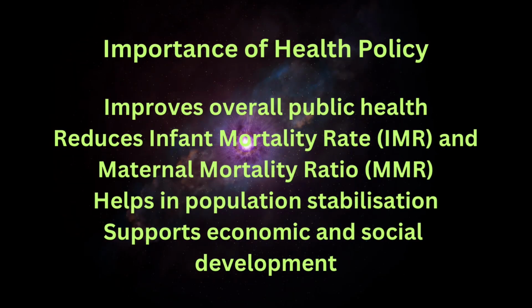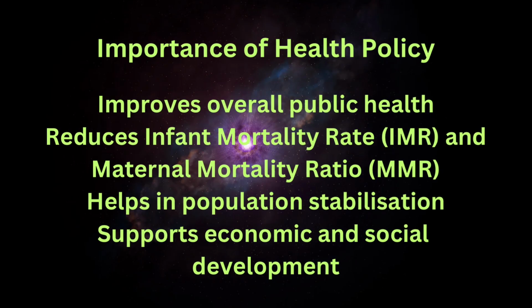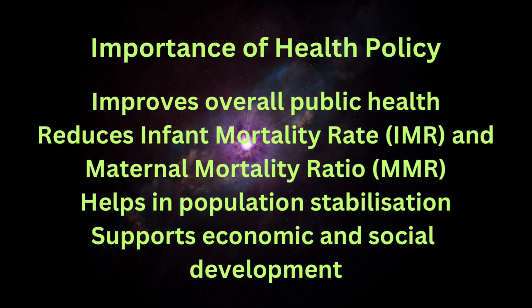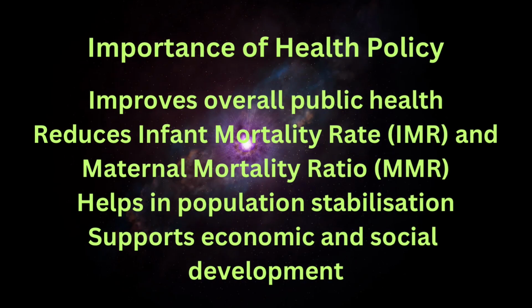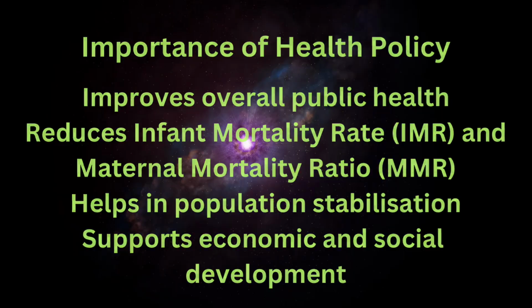Health policy is important because a healthy population is necessary for development. It helps in improving public health and reducing the infant mortality rate and maternal mortality ratio.